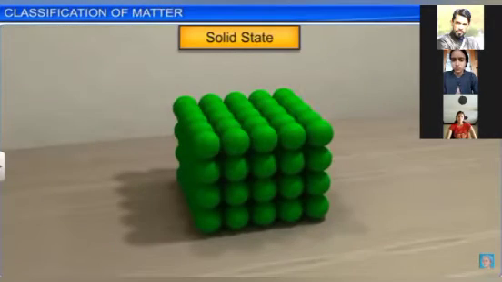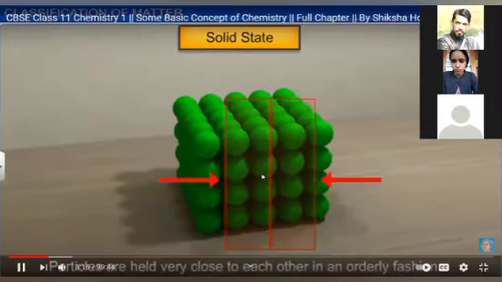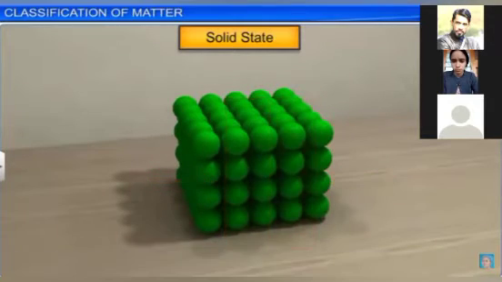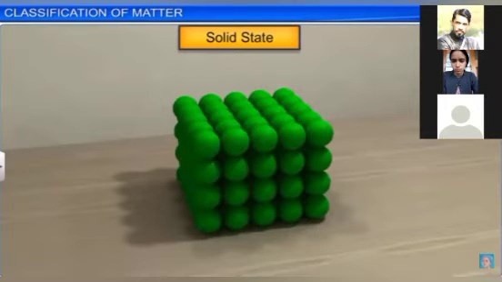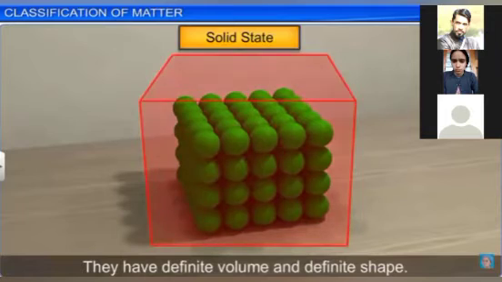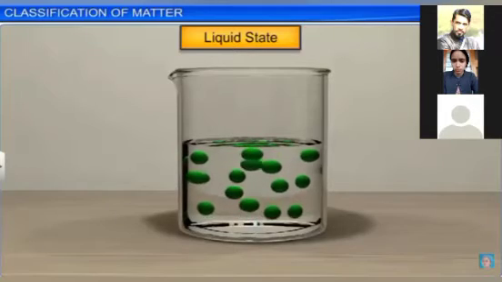In the solid state, you can see the particles are very close to each other. They are very tightly packed. That's why solids are very hard. Solids have a fixed shape, and these particles are not moving.